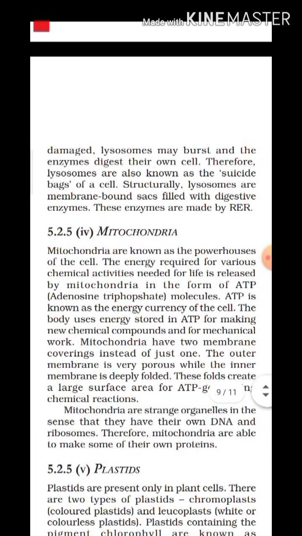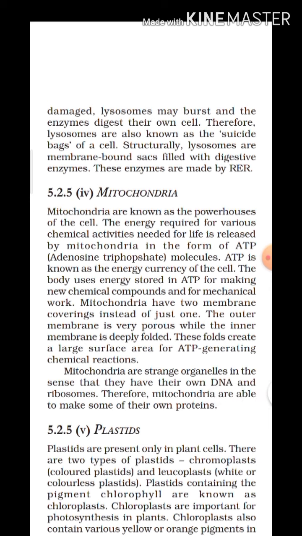Next, see the next cell organelle that you have to read, that is mitochondria. Mitochondria are known as the powerhouse of the cell. You already studied this in class 8. Why is it called the powerhouse of the cell? I hope you know the answer, but I will make it clear here. Definitely I will explain that.